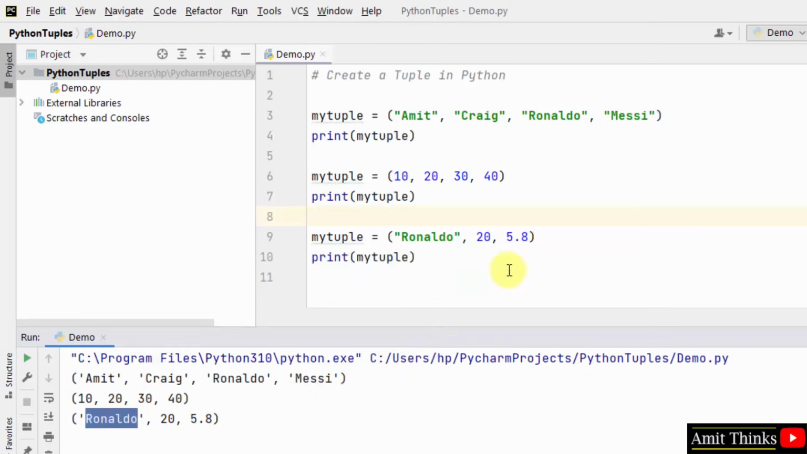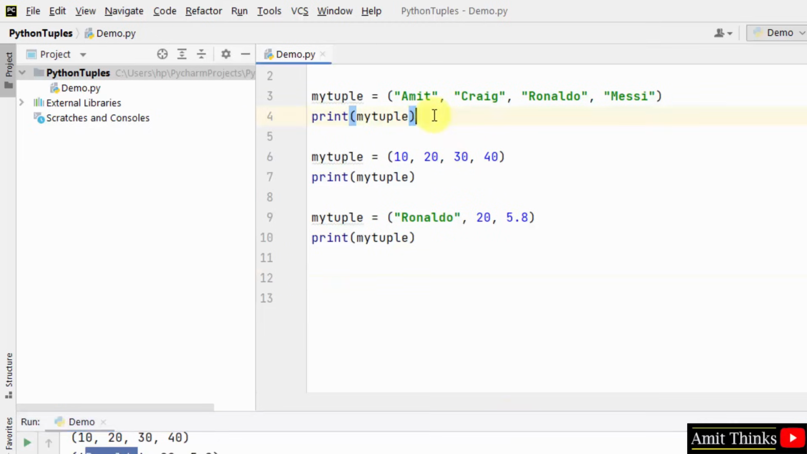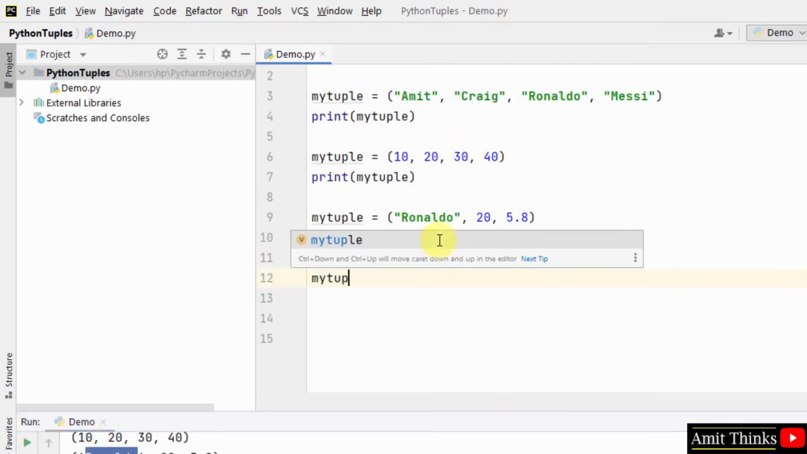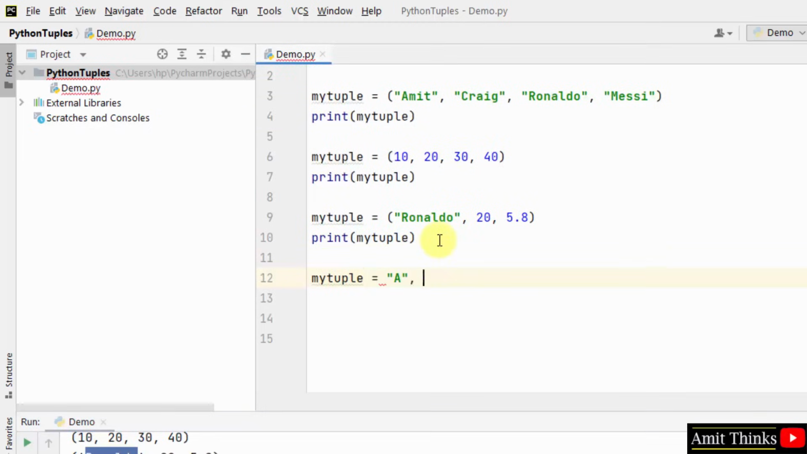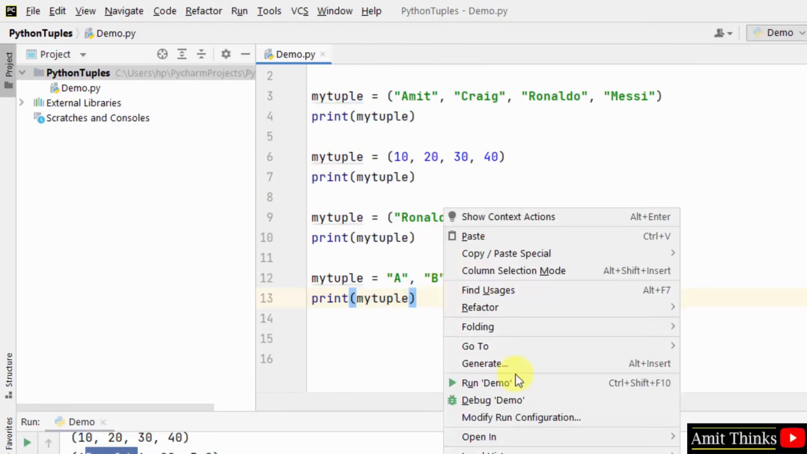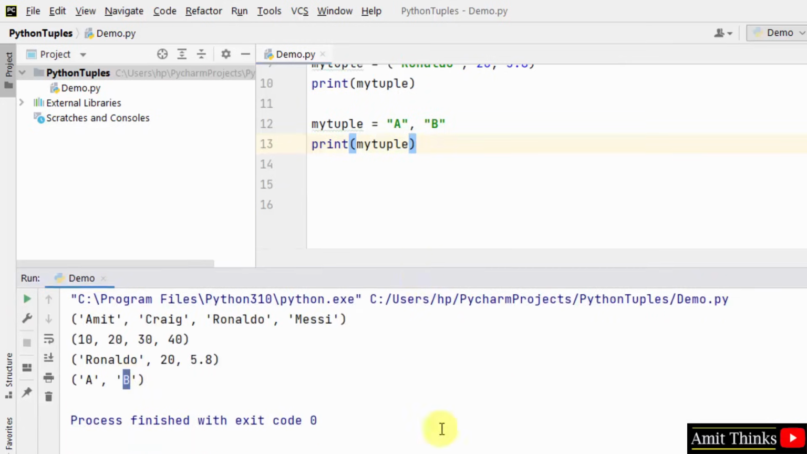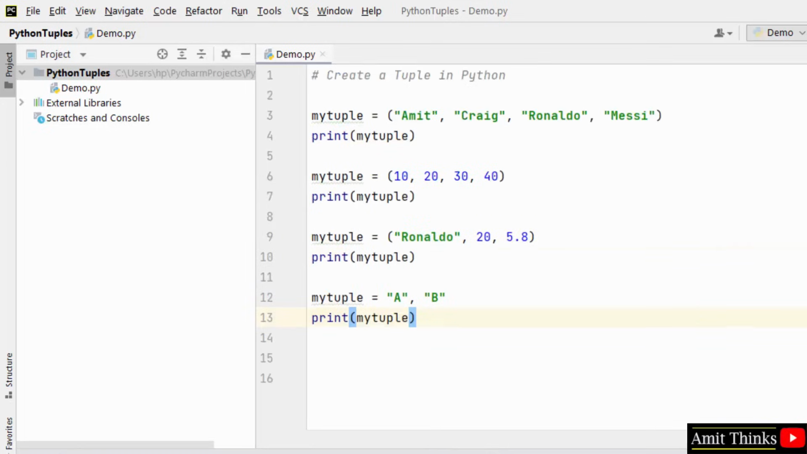Okay, so I also told you that we can also create tuples without parentheses. So let's create it. Here it is. Now I'll run it. Let's see what is the output. Here it is. Okay, so we created tuples with and without using parentheses easily.